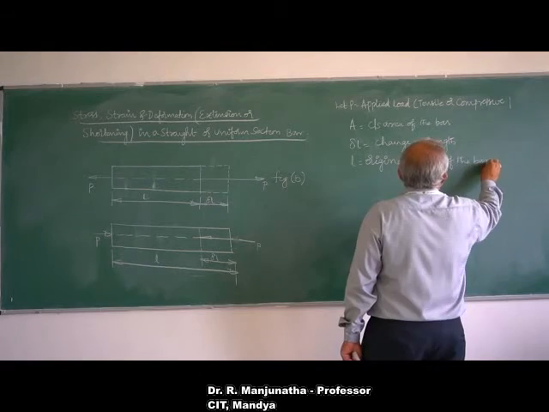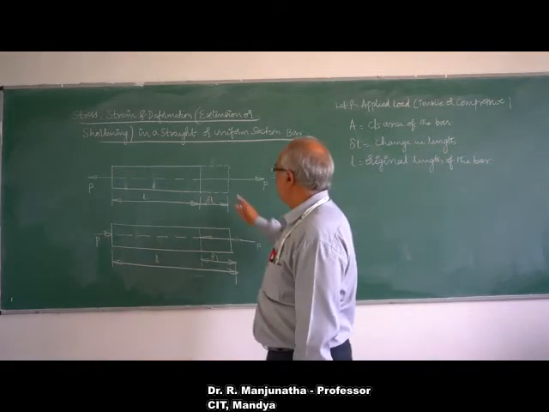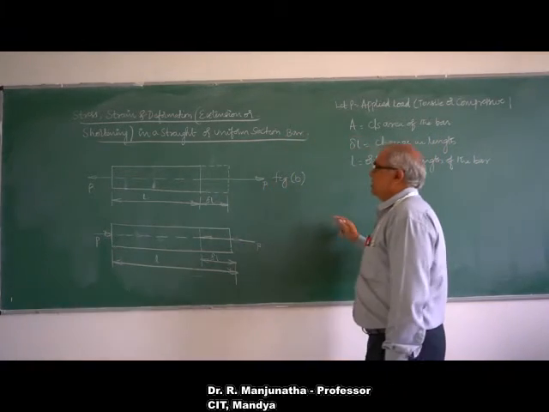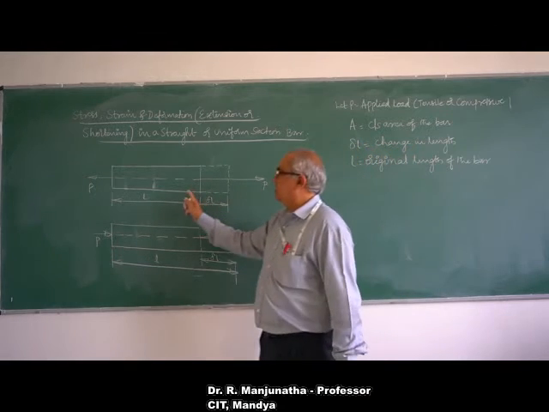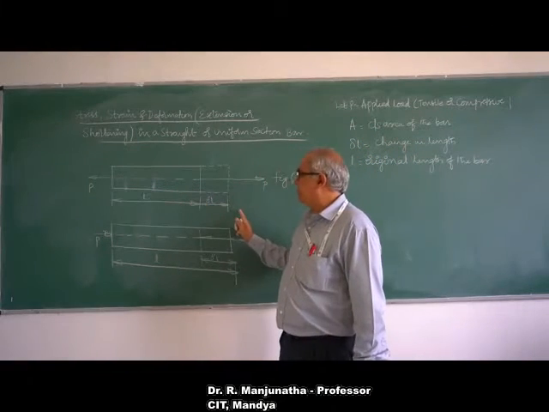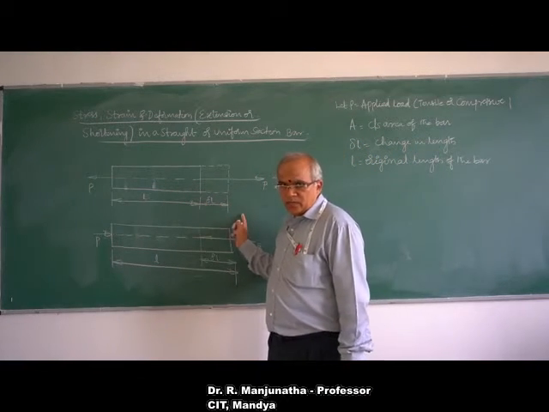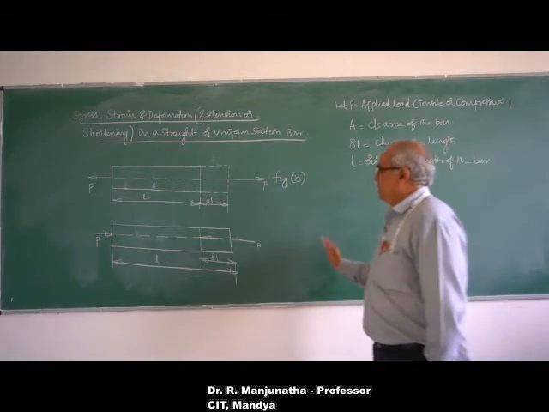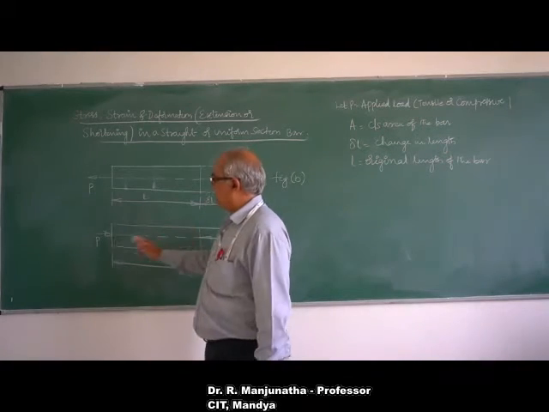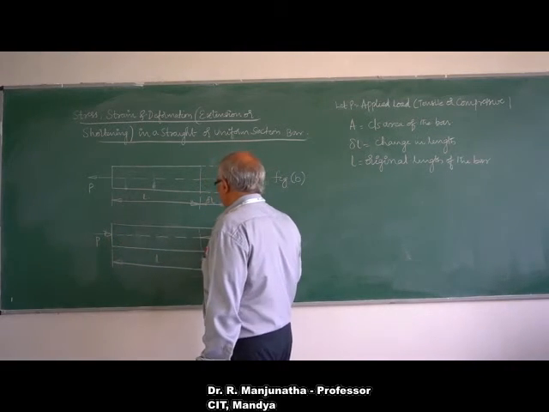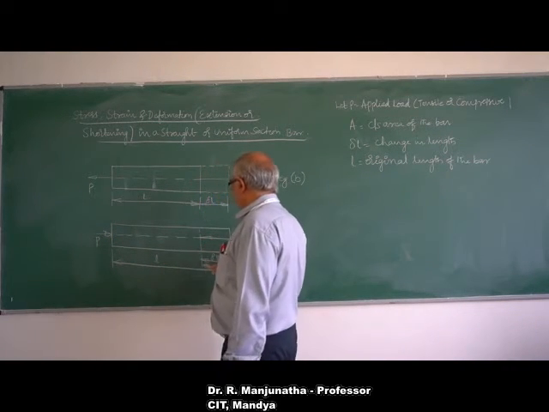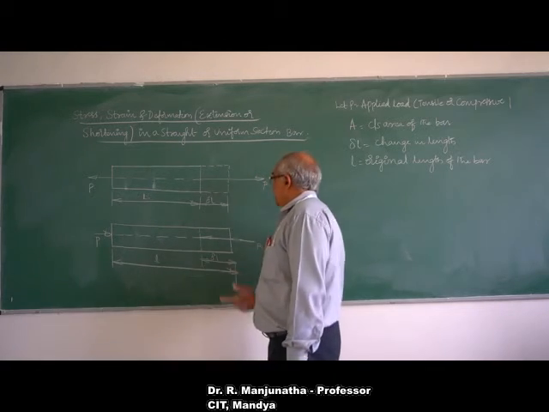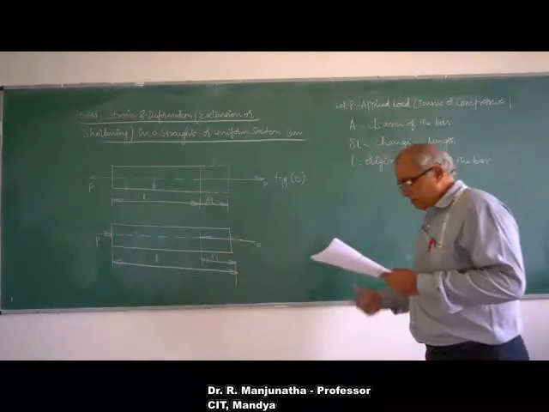In this case, if you are considering the tensile load, due to the application of the load the bar is going to be extended by a length equal to delta L. And when you are considering the compressive load, because the load applied is compressive in nature, there will be a reduction in length. So this delta L will be the shortening of the bar.